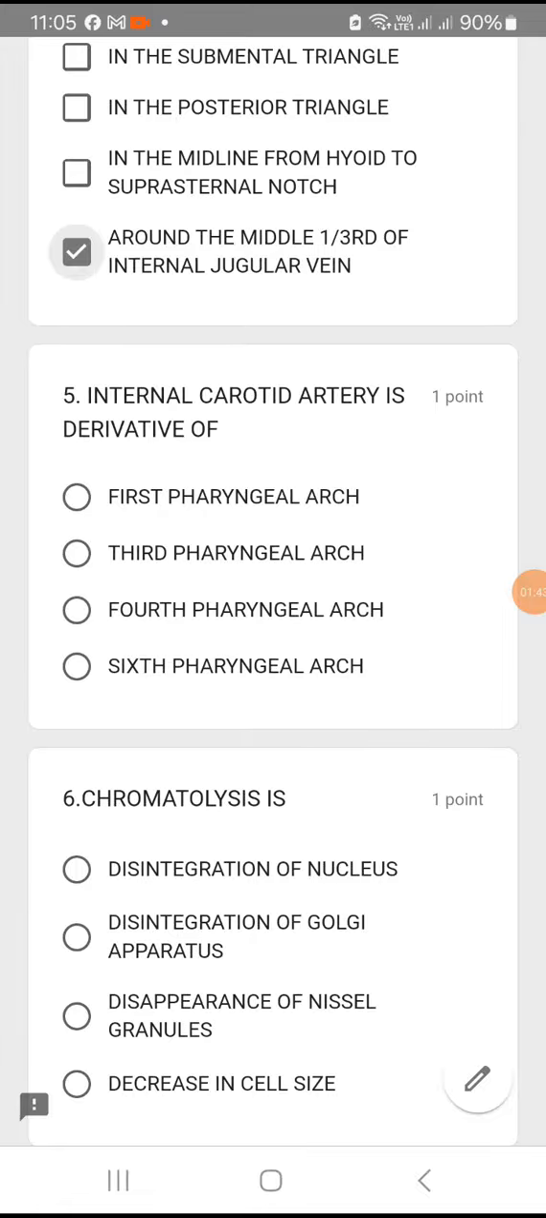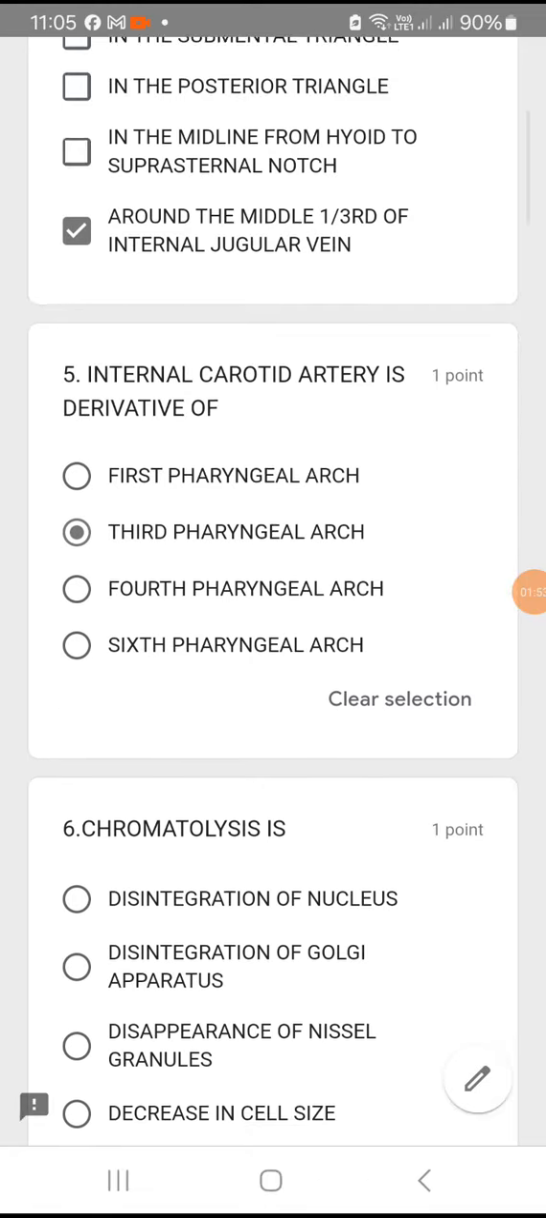Internal carotid arteries are derivatives of first, third, fourth or sixth pharyngeal arch. Internal carotid artery is a derivative of third pharyngeal arch. Option B is the right answer.